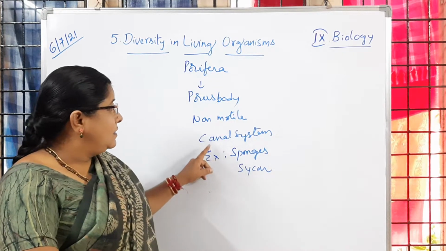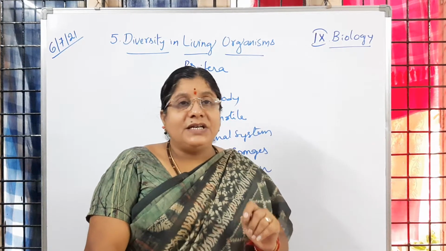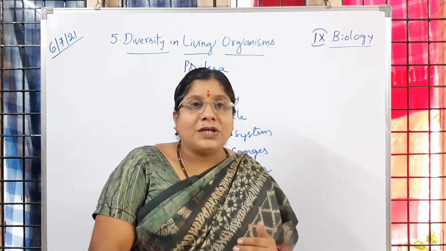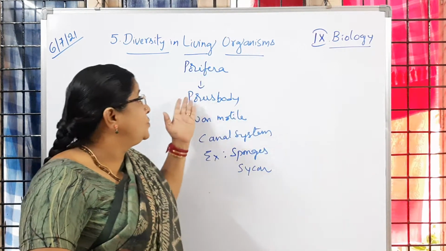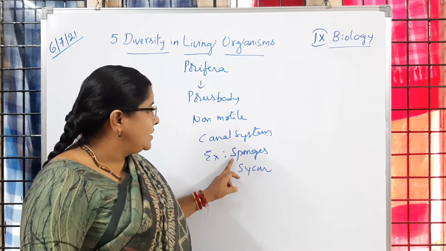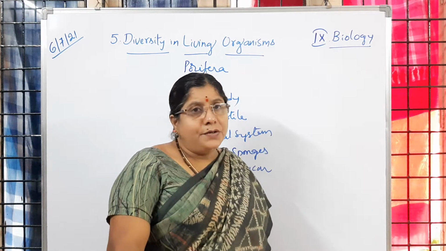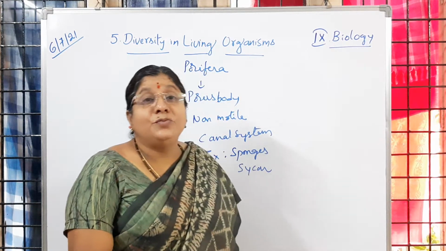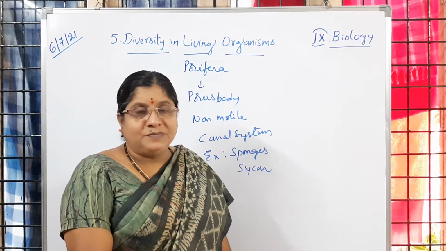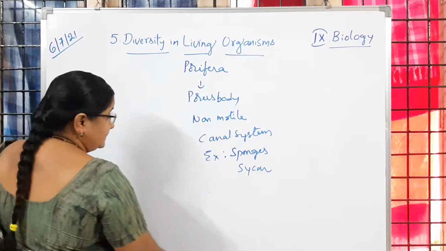Then they are non-motile in nature and we are observing minimal differentiation in tissues. That's why a simple structure is seen in this group of animals, Porifera. Is it clear to you? So examples are sponges, Scypha and Spongilla. They are said to have a marine habitat. They live only in marine water. Is it clear? So that is about Porifera.